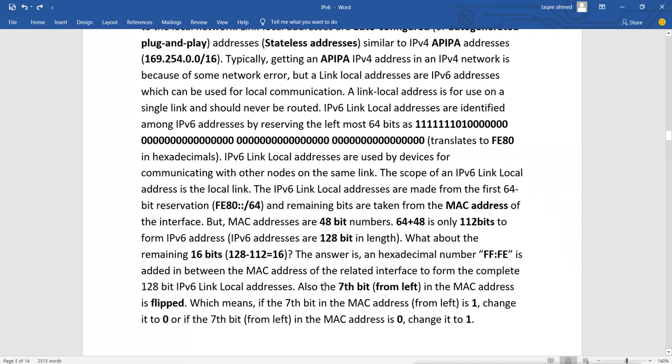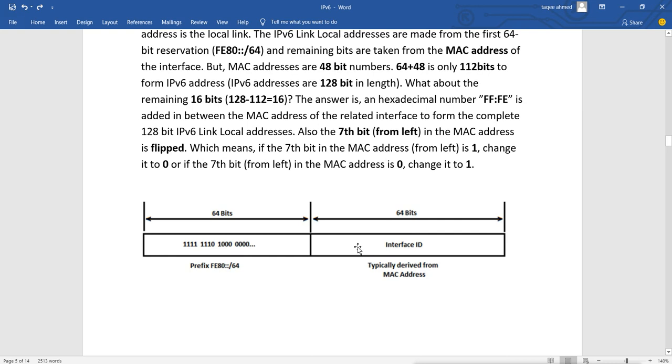Now it also does what? The 7th bit from the left in the MAC address is flipped. Whatever your MAC address is, the 7th bit of the MAC address from the left side will be flipped. Flipped means if the bit is 0, then it will become 1, and if the bit is 1, then it will become 0. And what that means is, the first 64 bits remain like this, and the rest of the 64 bits is the combination of the 48-bit MAC address and the constant value of these 16 bits, and it also flips the 7th bit.